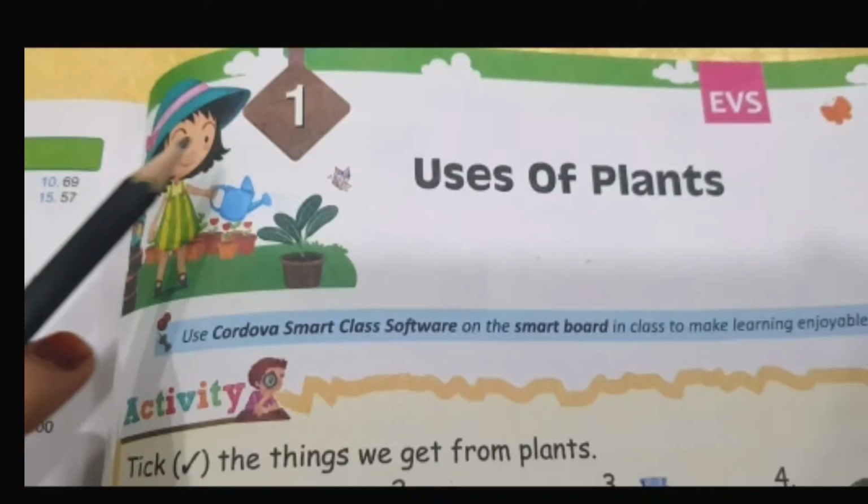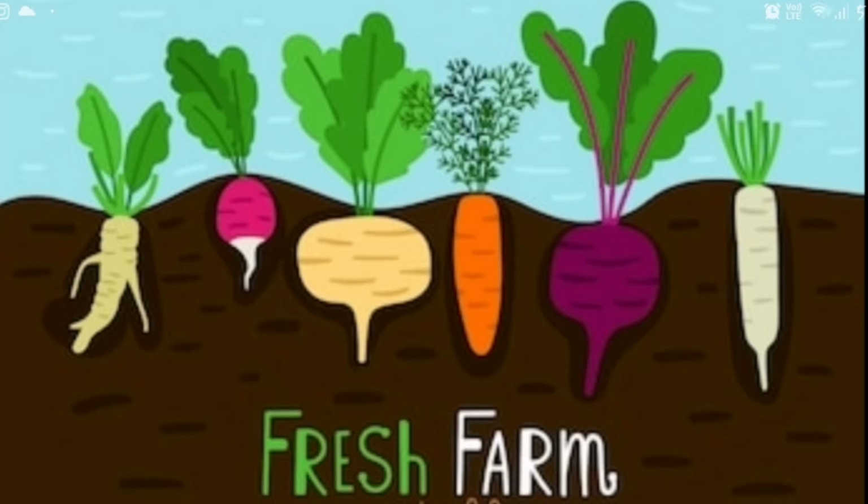Children, as we have completed lesson number 1, uses of plants, we will just have an overview of what we have learnt. Okay children, so these are the vegetables. We eat different parts of plants as vegetables. Carrot, beetroot, turnip and radish are the roots of the plant that we eat. Okay children, so these are the roots of the plant.